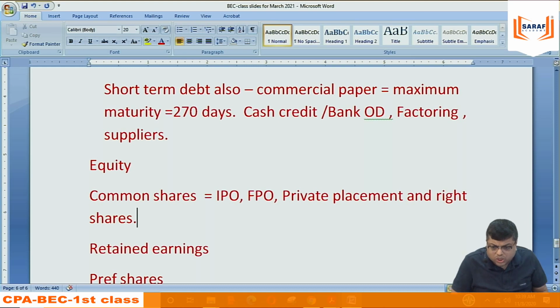Rights shares are also further shares issued in the market, but not to new persons, only to the existing shareholders of the company. When the company issues further shares to existing shareholders, it is a rights issue. Private placement: the company is giving shares to banks, financial institutions, high net worth individuals, mutual funds. A public company also listed in a stock exchange can go for it, even Saraf Academy can go. IPO and FPO are only possible for a listed company. A rights issue can be possible for anybody.